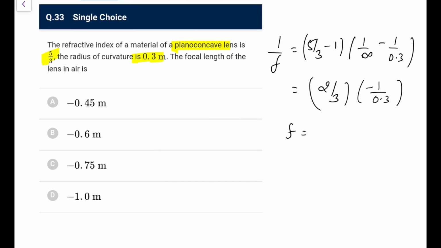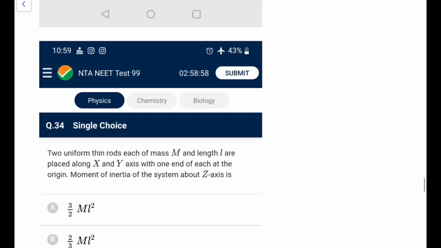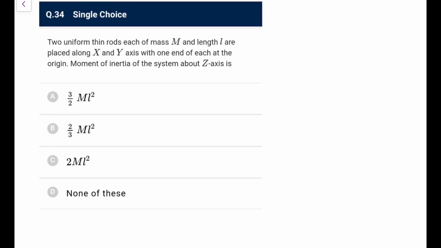So focal length would be minus 0.9/2, that is minus 0.45 meters, that is what we can go for option A. Next, two uniform thin rods mass m length L are placed along x and y axis, one end of each at the origin, moment of inertia about the z. So z is perpendicular to both, so directly both will be ml square by 12 and ml square by 3, because it is an end, it is the end of both, so ml square by 3 plus ml square by 3, so it would be 2 ml square by 3.